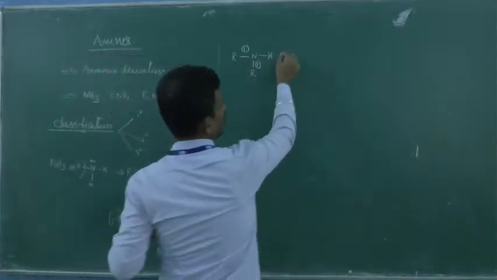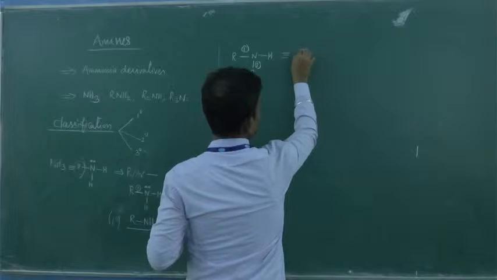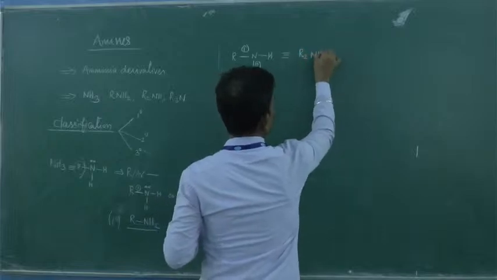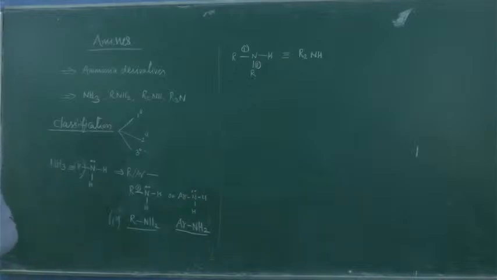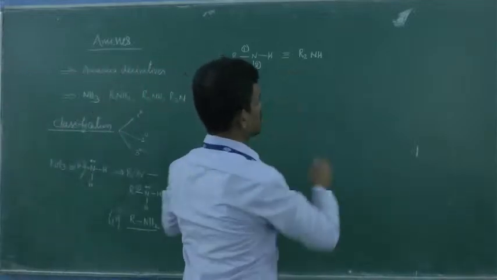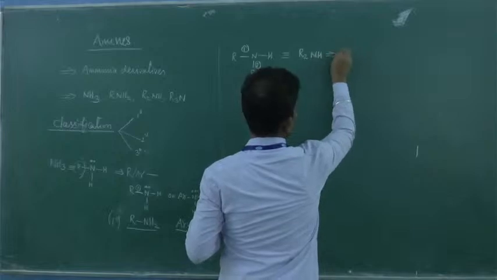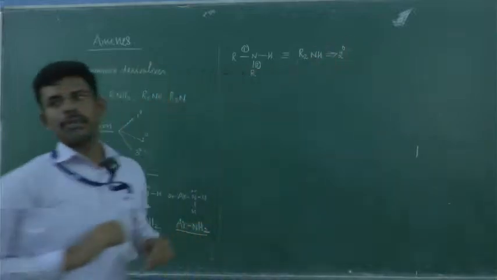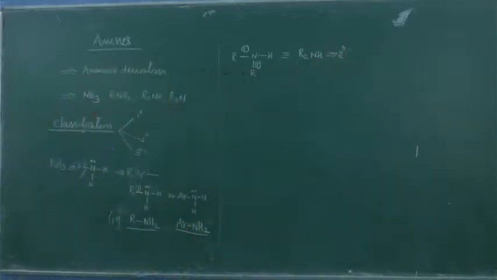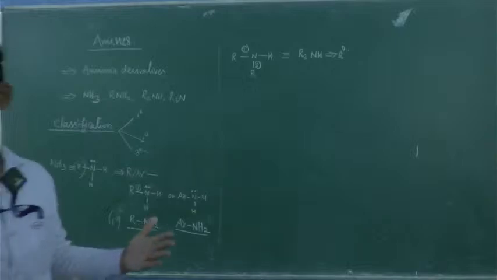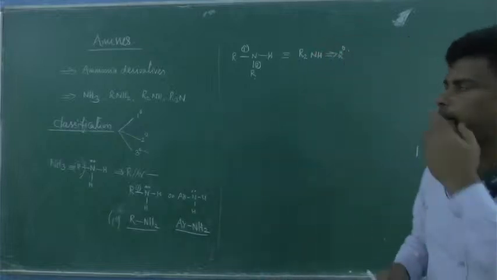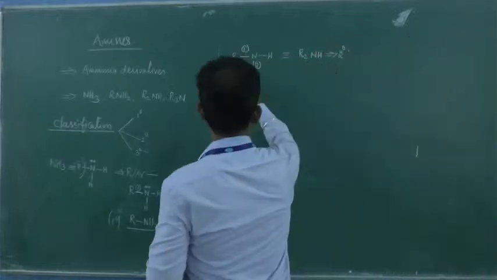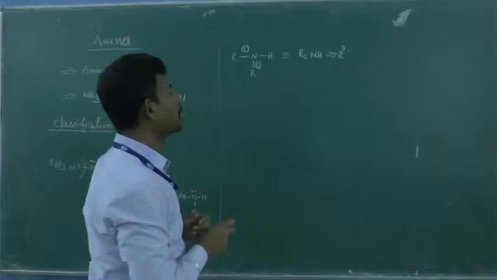So this contains R2NH. Whenever you have R2NH, these amines are called secondary amines. The R can be the same, R can be different, R can be aryl. These are called secondary amines.